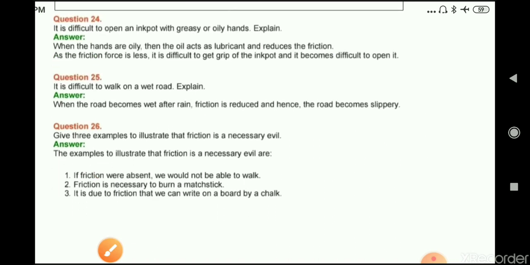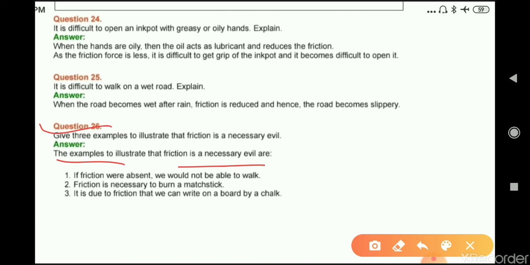Question number 26, give three examples to illustrate that friction is a necessary evil. Answer, examples to illustrate that friction is a necessary evil are: first one, if friction were absent, we would not be able to walk. Friction is necessary to burn a matchstick, and it is due to friction that we can write on a board by a chalk.